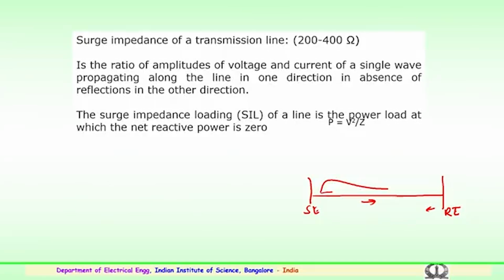The surge impedance loading, or SIL, of a line is the power load at which the net reactive power is 0.